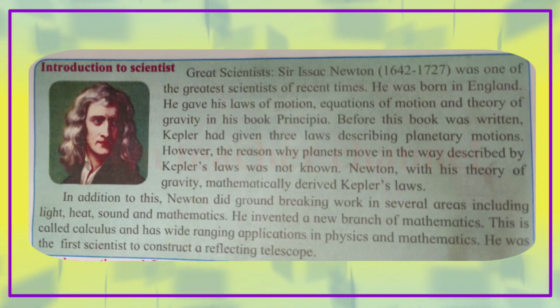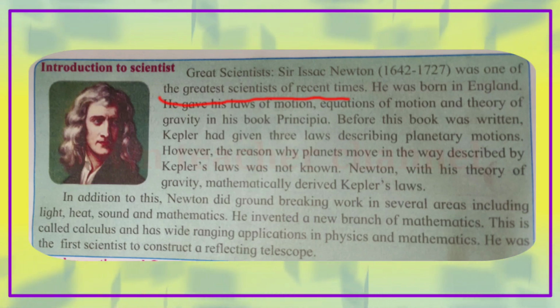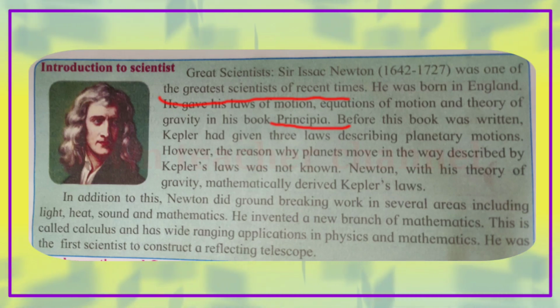Introduction to scientist. Sir Isaac Newton was one of the greatest scientists of recent times. He gave his laws of motion, equations of motion, and theory of gravity in his book Principia. In addition to this, Newton did groundbreaking work in several areas including light, heat, sound, and mathematics.